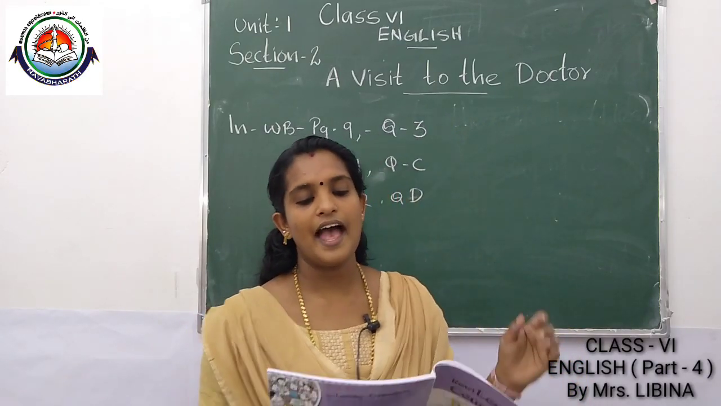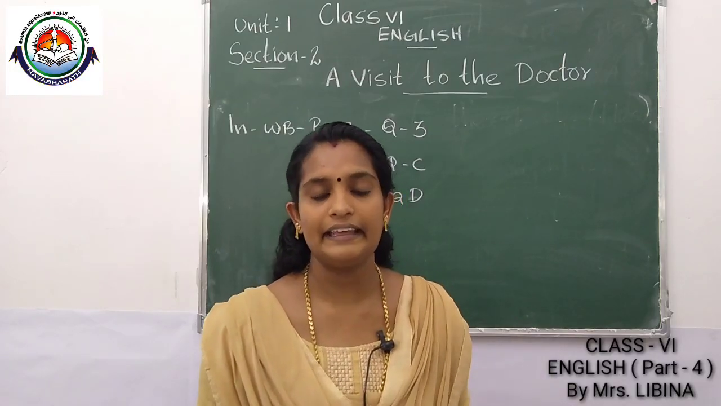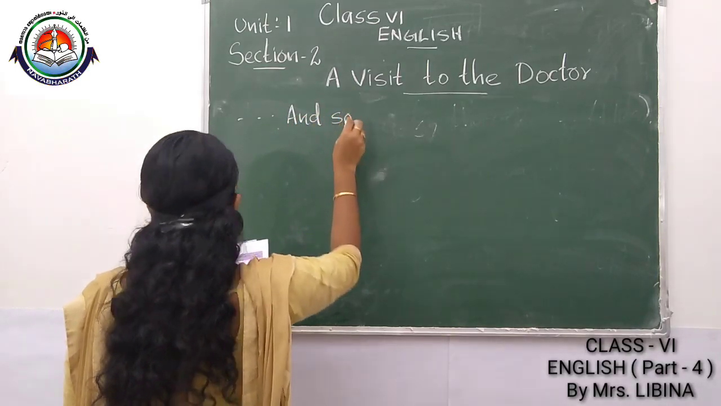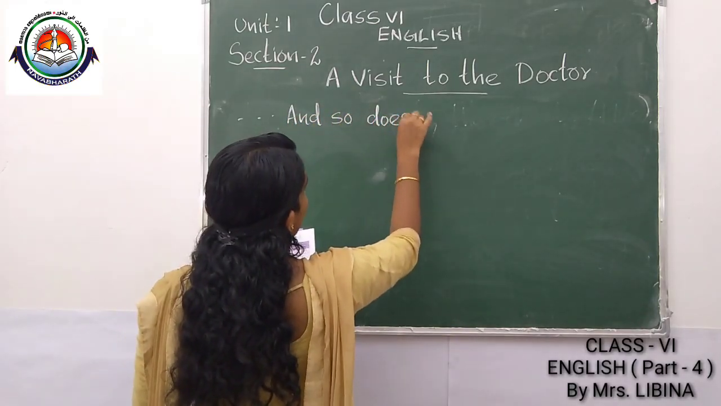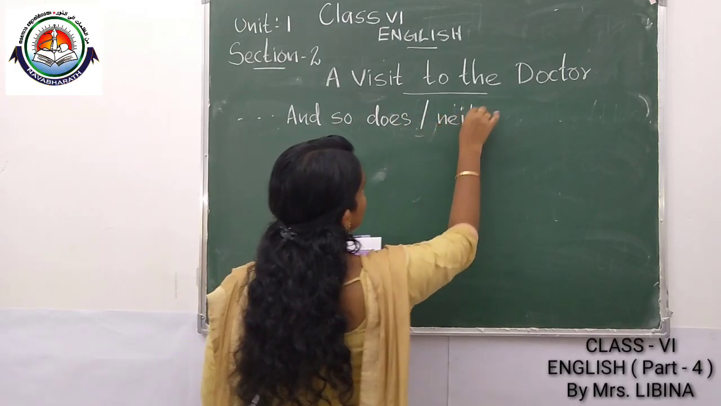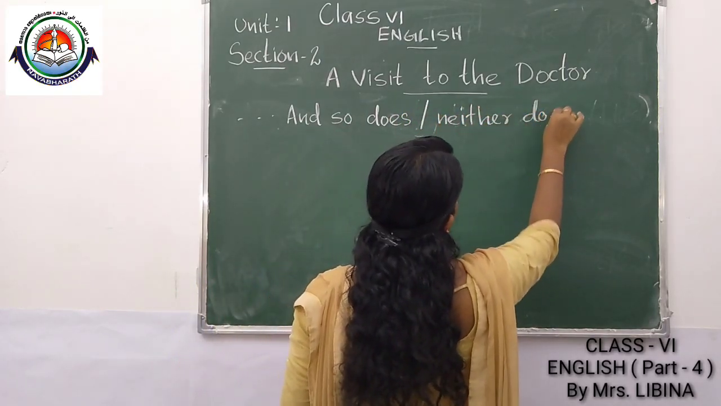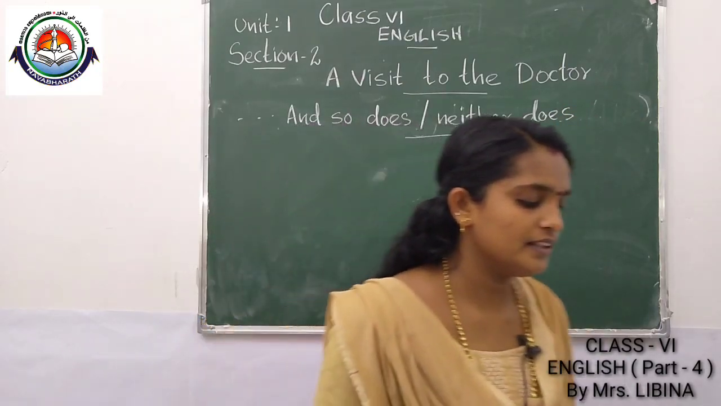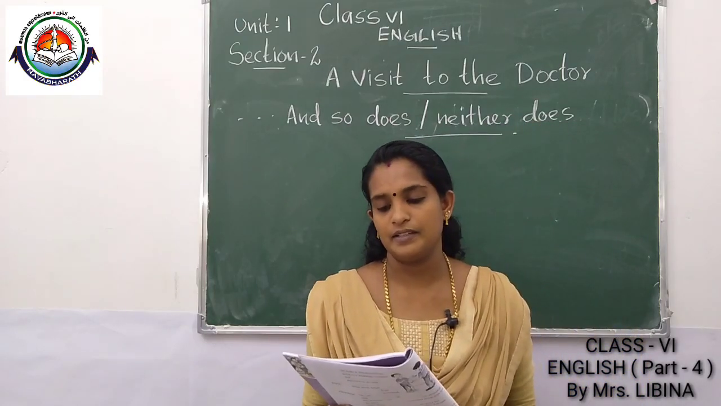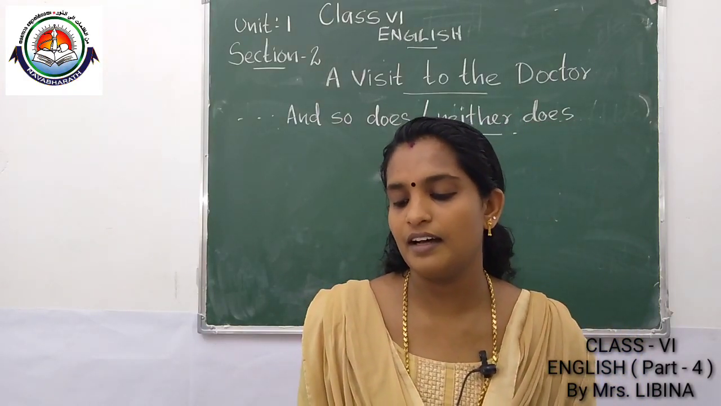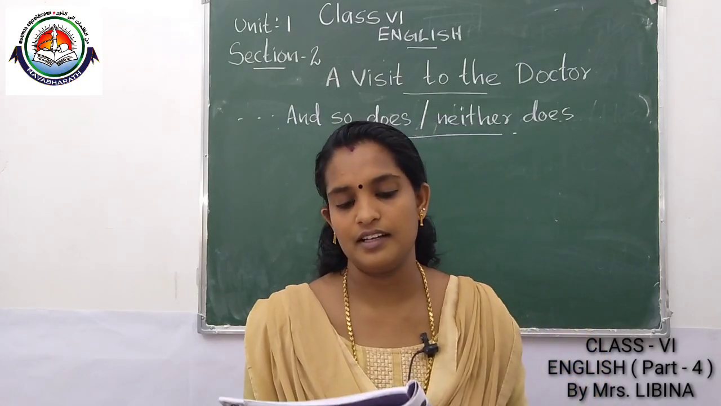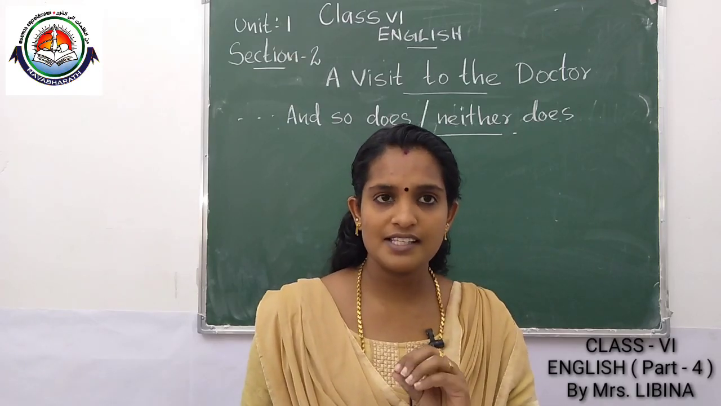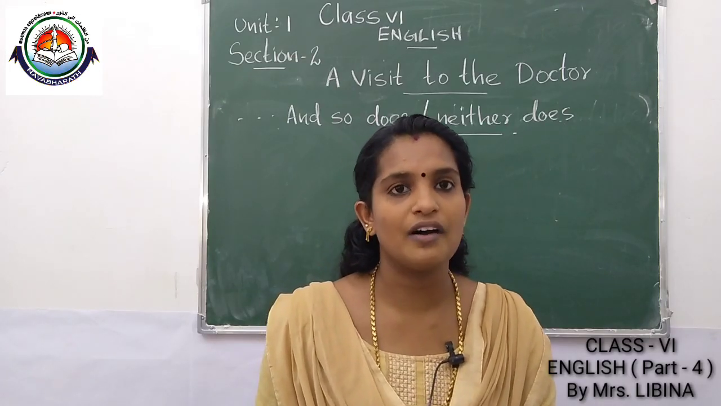Another work is "and so does" or "neither does". Listen. Study the following table. That means you have to look at the table. Likes hockey, plays the tabla, has a cycle, wants a dictionary. Some names are given here: John, Jaya, Jessica and Jabir. Someone's likes and someone's dislikes are shown in this table.